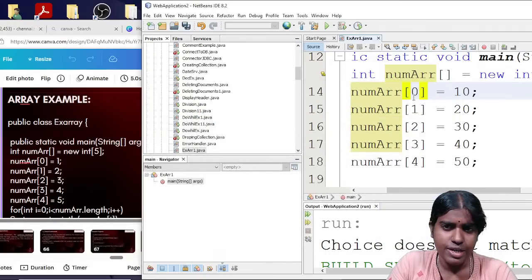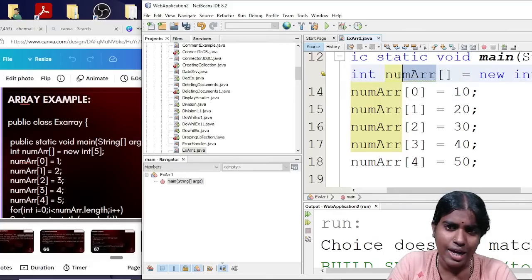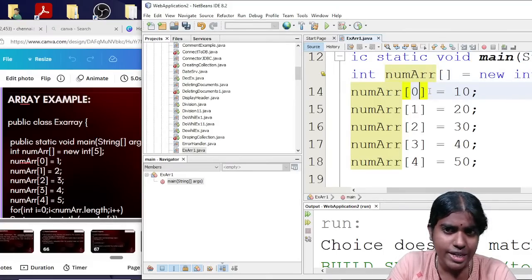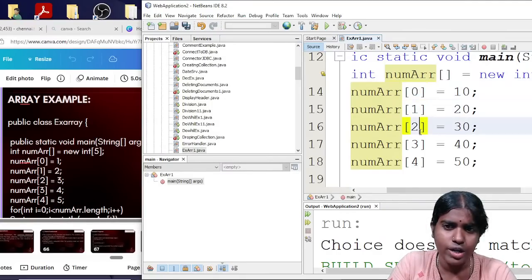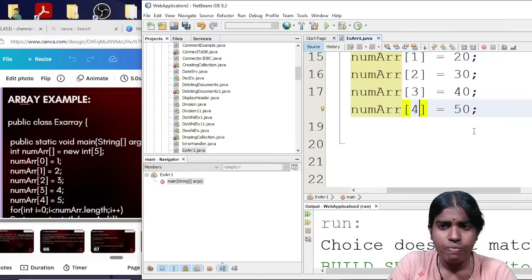You can see here the array indexing starts from 0. Whenever I want to store some elements inside my array, using the array name, within square brackets I need to give the corresponding index location. So I give the index location as 0, and under 0 I store 10, then 20, 30, 40 and so on.